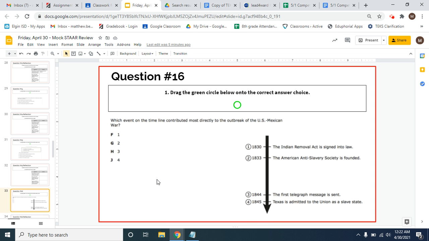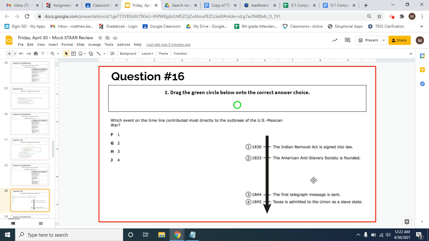All right, this question says, which event on the timeline contributed most directly to the outbreak of the U.S.-Mexican War? So we see the first thing is the Indian Removal Act is signed into law. The second is that the American Anti-Slavery Society is founded. Third is the first telegraph message is sent. And then fourth, Texas is admitted to the Union as a slave state.